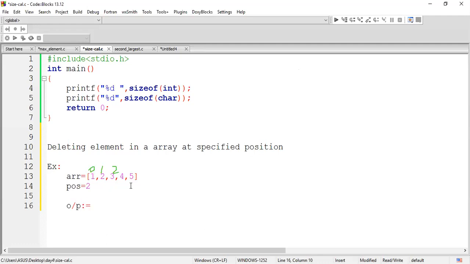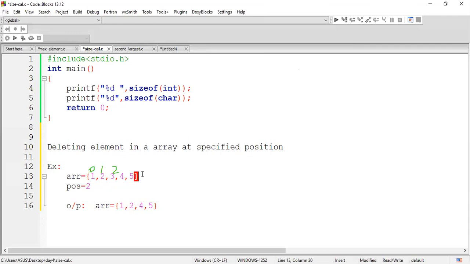I want it in the same array, you should not copy the array. Sometimes I notice that people copy into some other array. I don't want that to happen. Do the in-place operation. Remove the element at the specified position and display the remaining values 1, 2, 4, 5. Your array should be updated like this.